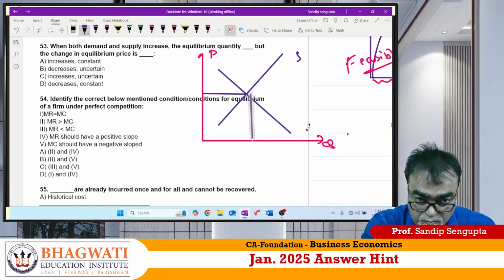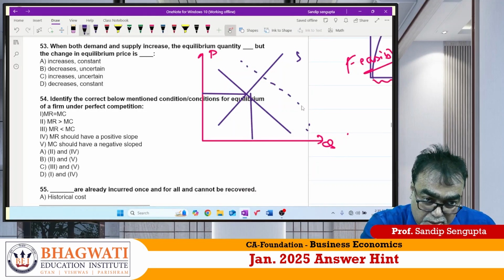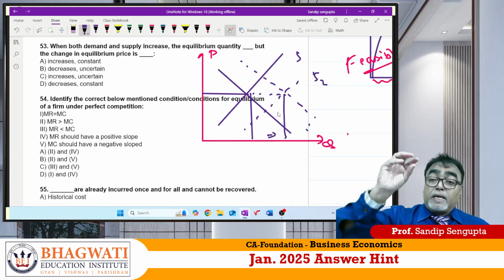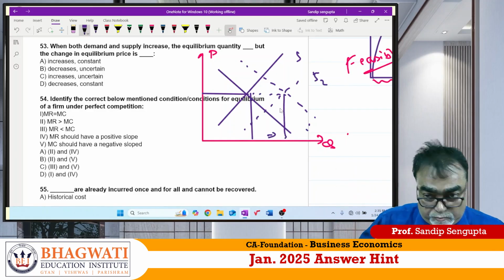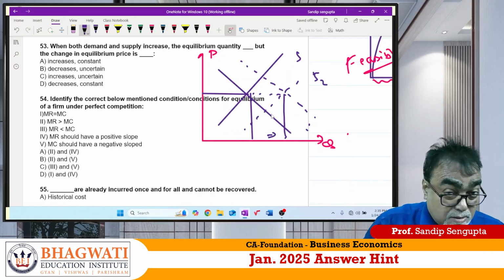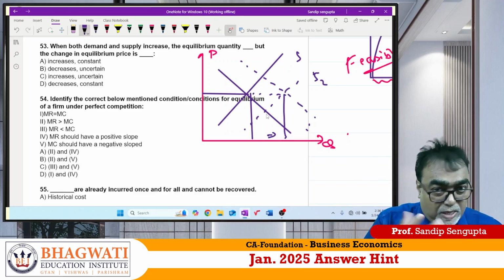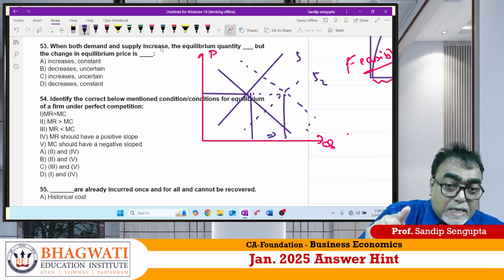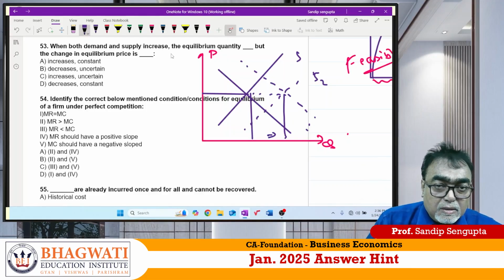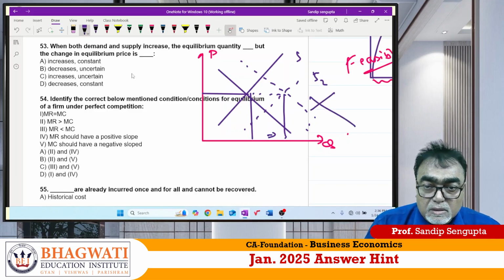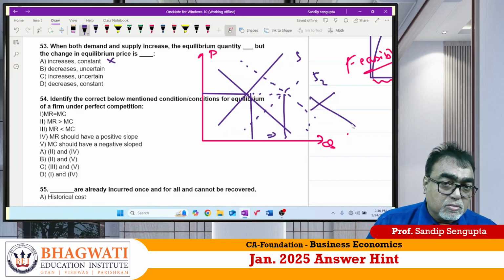If demand and supply both are increasing to the same extent, quantity increases, price remains the same. Most of the students answered this, a mistake. Has it been mentioned anywhere same proportion? No, na? So same proportion not written means it cannot be that price remains constant. So A is out. Correct or not?